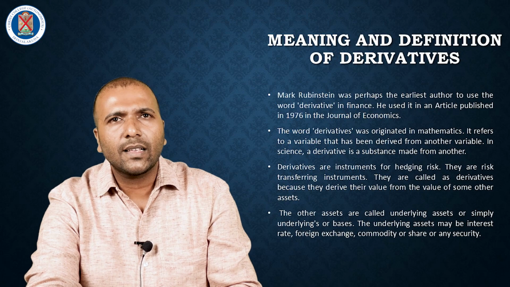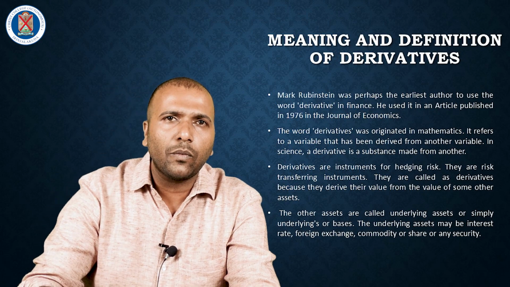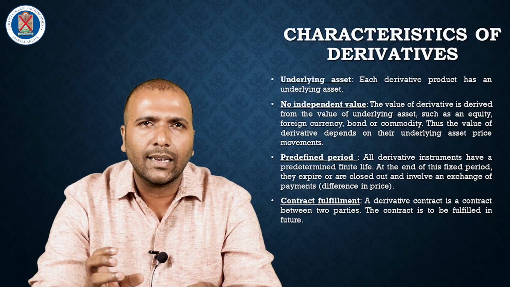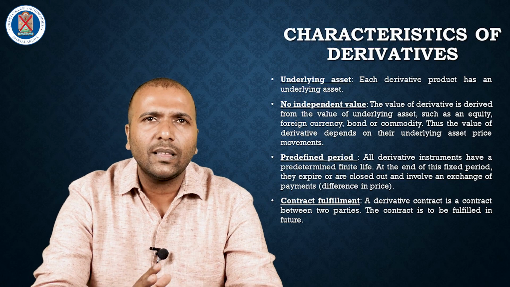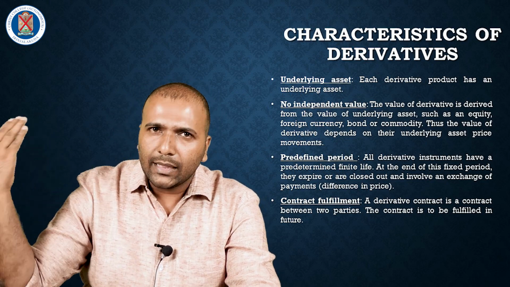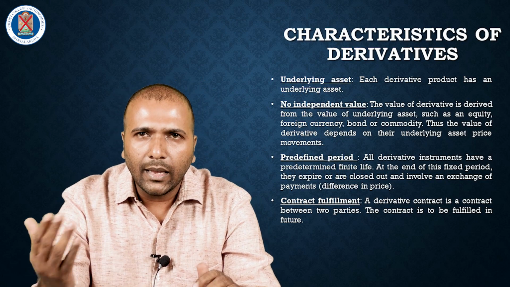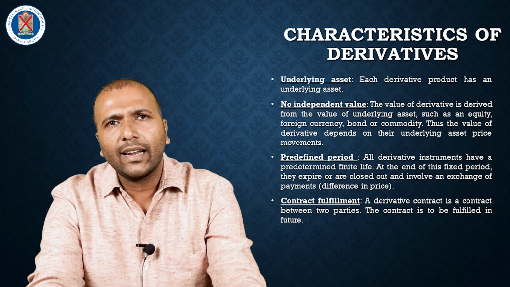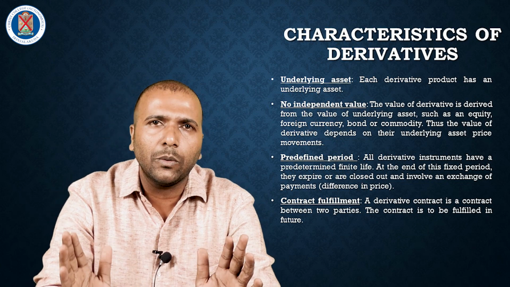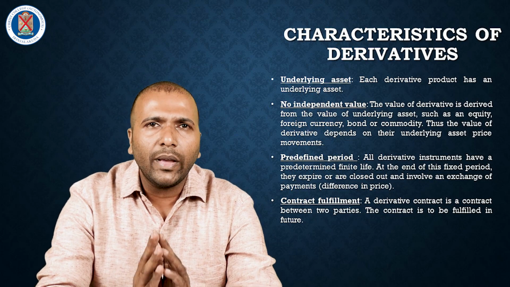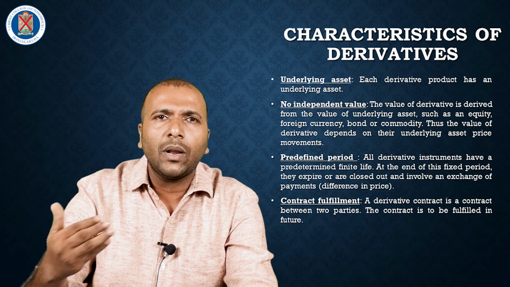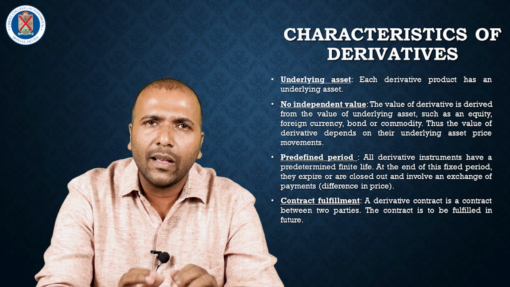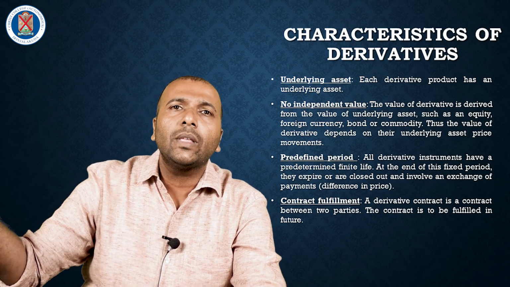Next, we can discuss the different characteristics of derivatives. The first characteristic is the underlying asset. It is called a derivative because the value is derived from other assets. The underlying assets include foreign exchange, interest rate, etc. The second characteristic is no independent value. Derivative instruments are derived from other assets, so derivatives have no independent value. The value is derived from other assets.